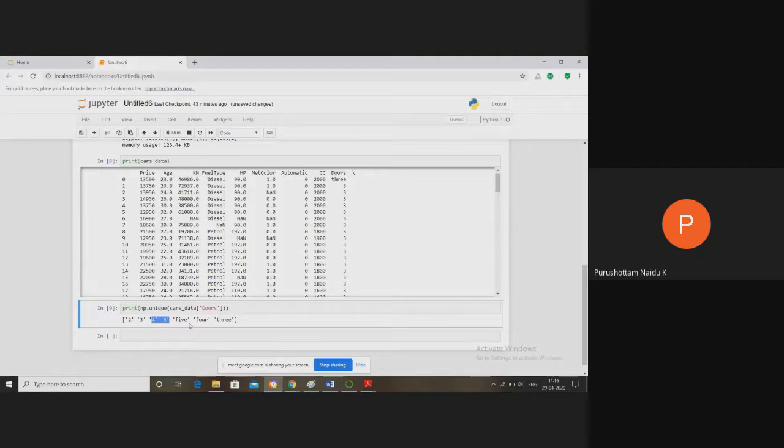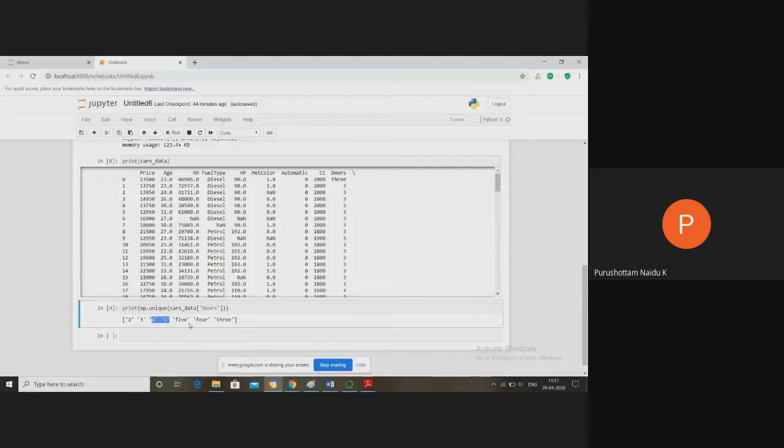Before applying a method, for example if you want to apply the mean on doors, it may not be possible. Why? Because the mean is mainly applied on numerical data. But the doors column has both numerical data and categorical data. It may not be possible to get the exact mean of the doors column. So at that time we must apply some cleaning technique or pre-processing technique.